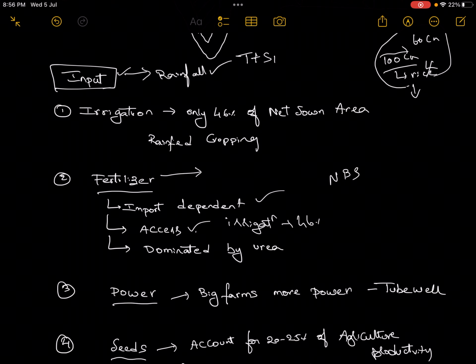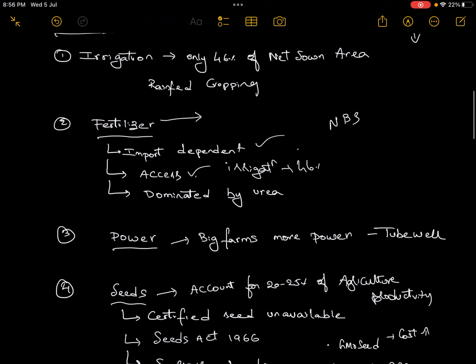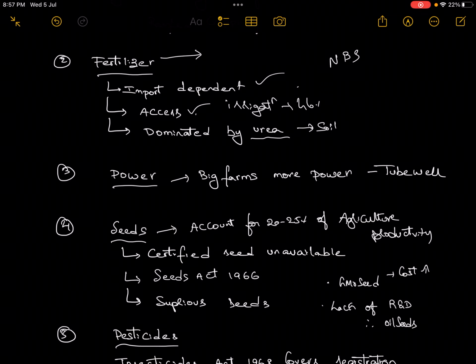So most of the small farmers will not be able to afford or purchase these. So again, because of this, the input cost is also increasing. Or the farmers will go for urea, which is currently regulated by the government, but this is again affecting the soil. The soil will become poor in health. Then another problem, the power sector.